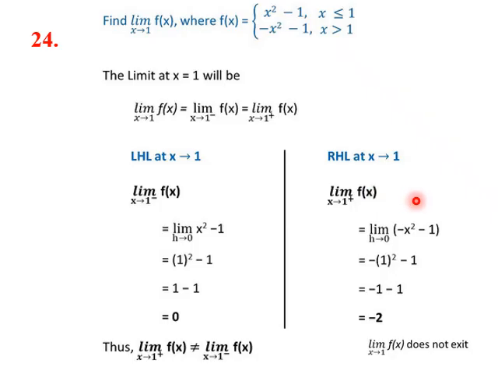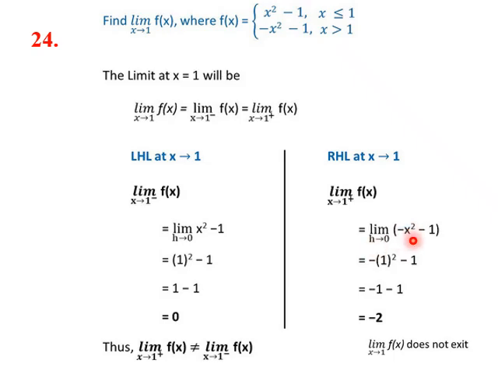Let us see the right hand limit. So when x is just greater than 1, we use this expression minus x square minus 1. Now wherever x is there, we put 1 plus h the whole square, and put h tending towards 0 as the limit.